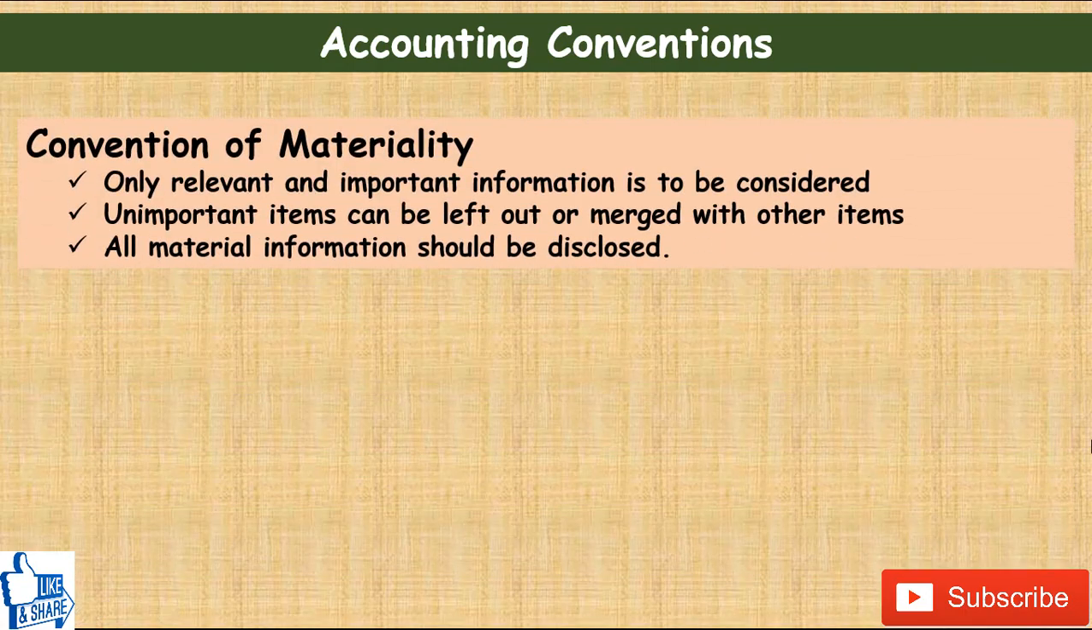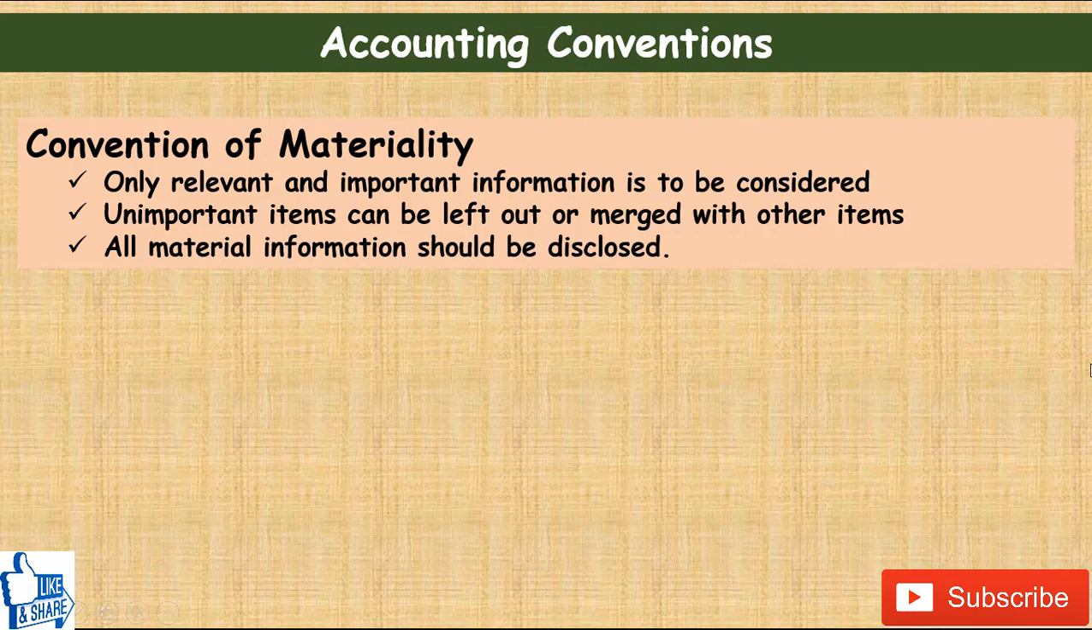Now is the convention of materiality. What it says is that material items should be considered while preparing financial statements. Only relevant and important, also known as material, information is to be considered. Unimportant items can be left out or merged with other items, and all material information should be disclosed. So for example, if a business purchases machinery, it has to show that machinery as a separate item because it is a material item.